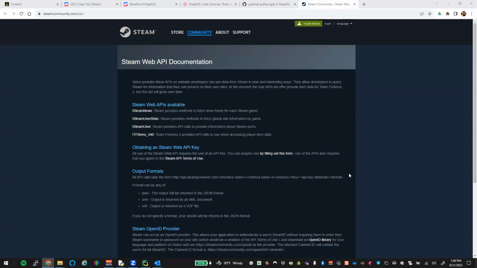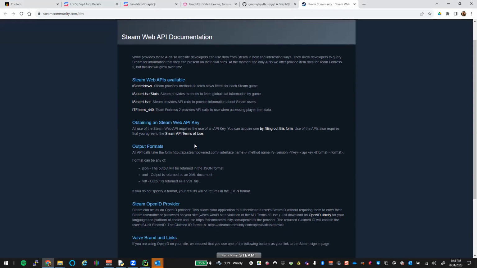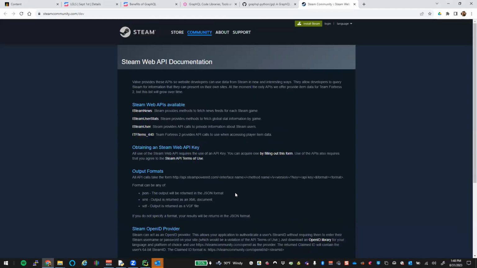Probably the IC user one. So this one's a pretty popular choice. The idea here is playing with Steam and getting out the forms and everything else. As you can see here, there's a couple different Steam web APIs. You can get news, you can get stats, you can get user information, or you could get Team Fortress 2 stuff.